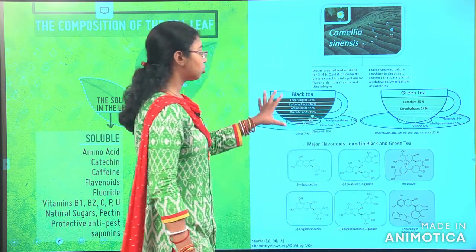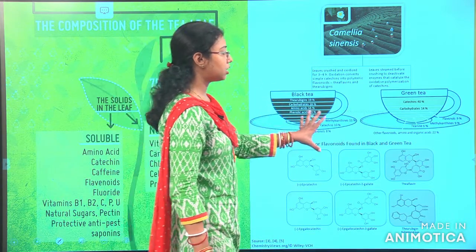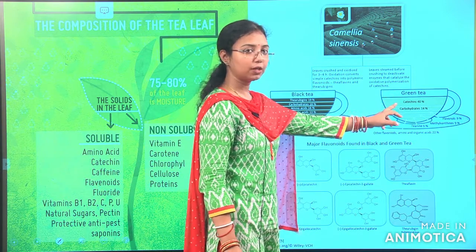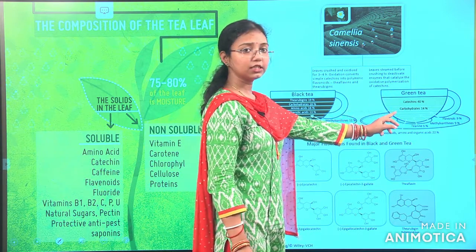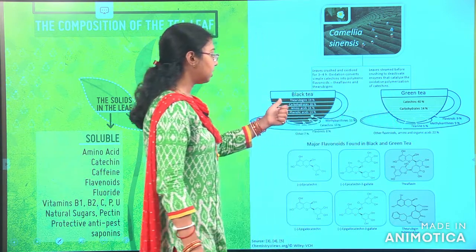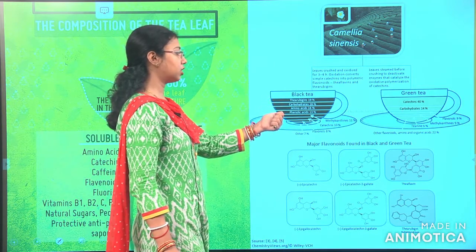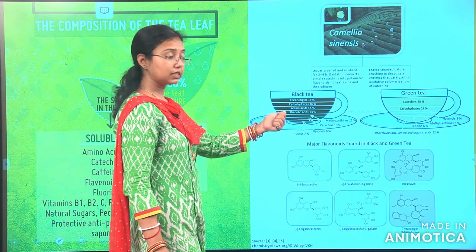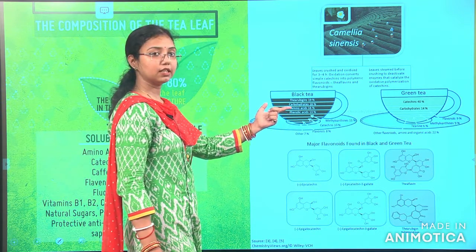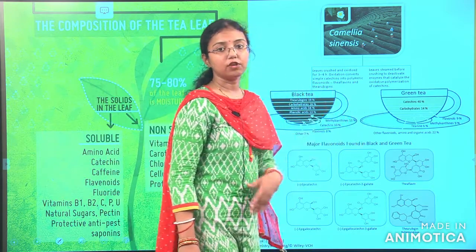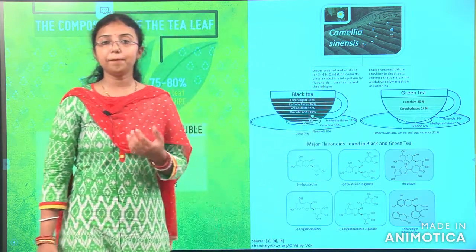This is for the black tea, what are the percentages, and this is for the green tea. In green tea, you can see catechin is 40% and carbohydrate is 14%. Here in black tea, thearubigins are 19%, carbohydrates are there, amino acids are 16%, whereas phenolic acids are 13%. So, if you ask black tea or green tea, it depends on you.